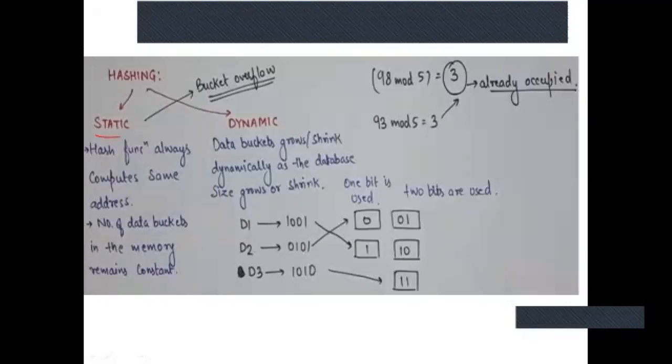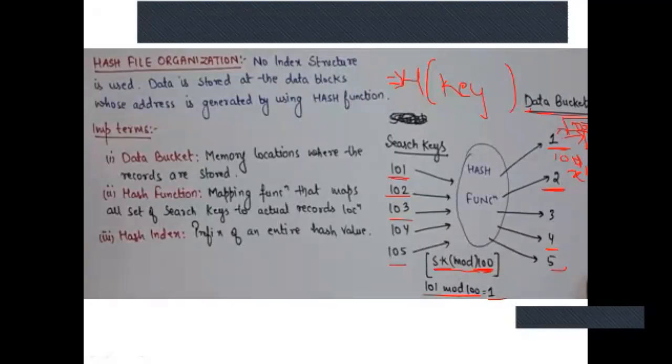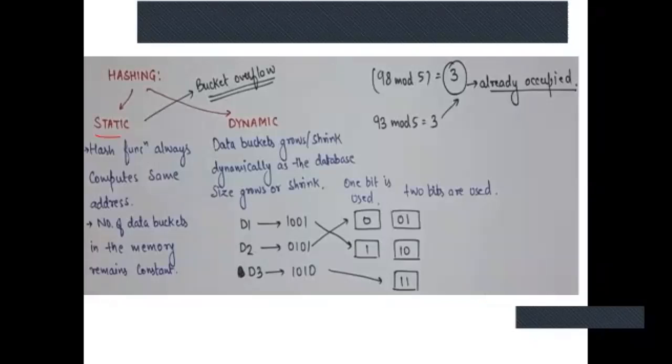So 101 is already occupying bucket 1 and some X variable has come. When you perform the hash function, it also shows you bucket 1. So that is an overflow. This is the issue with static, because here also we give a hash function which computes the same address.